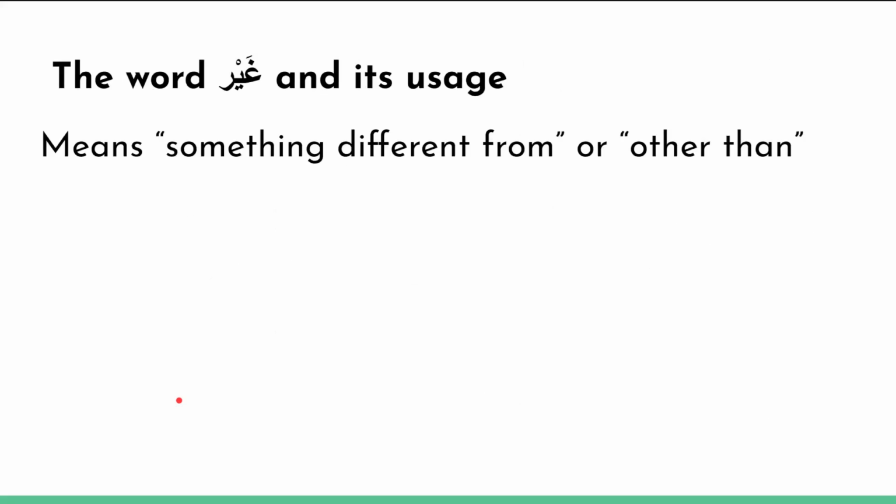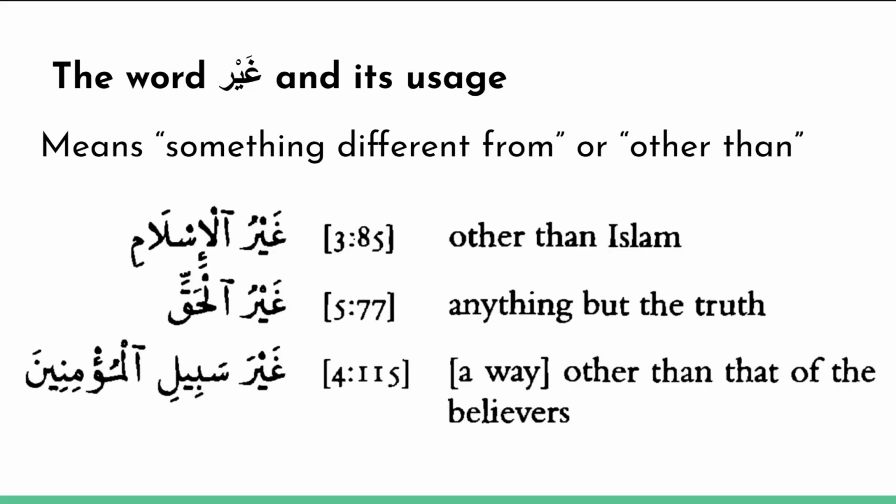Alright, finally we'll move on to the word ghayr and how to use it. So what does ghayr mean? Ghayr means something different from or other than. A couple of examples from the Quran here. Ghayrul Islami, other than Islam. Ghayrul Haqqi, other than the truth or anything but the truth. Ghayra Sabilil Mu'mineen. So this here is a way other than that of the believers.